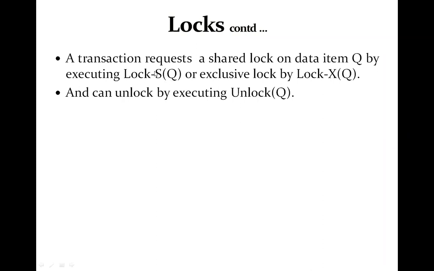It means the transaction is requesting a lock in the shared mode, where S stands for shared mode, for the data item Q. If the transaction is requesting a lock on the data item Q in the exclusive mode, it will be lock-X(Q). Similarly, if the lock has been granted and the purpose is over, it has to unlock, which it can do by executing unlock(Q).